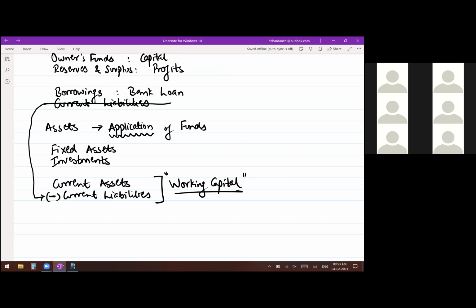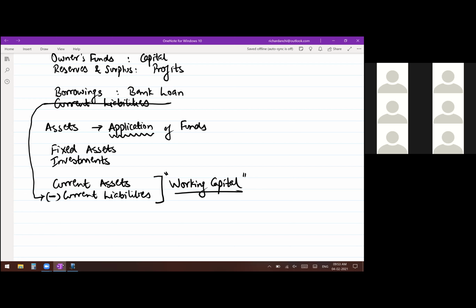Okay, whatever funds are required are termed as working capital. And on top only we had discussed which are those items which are relating to everyday business activities, current assets and current liabilities only. They are constantly changing every day. There's a specific term to be used, and that is known as working capital. This is how you are going to present your balance sheet in the vertical format: sources of funds and application of funds.